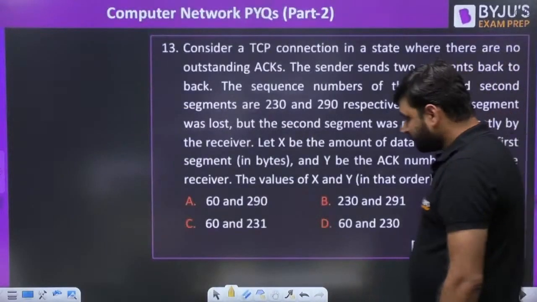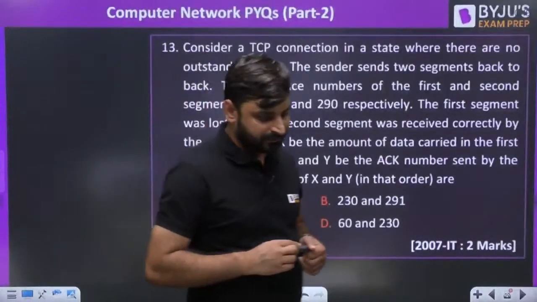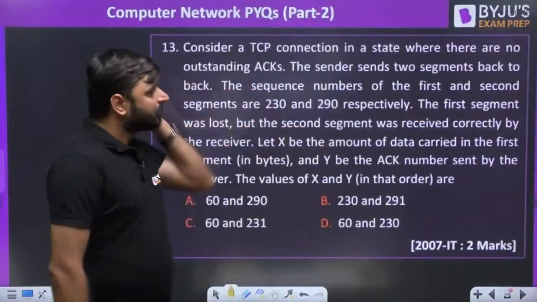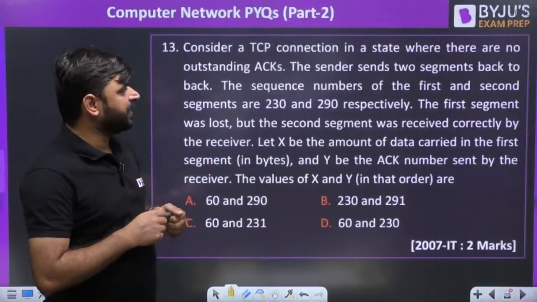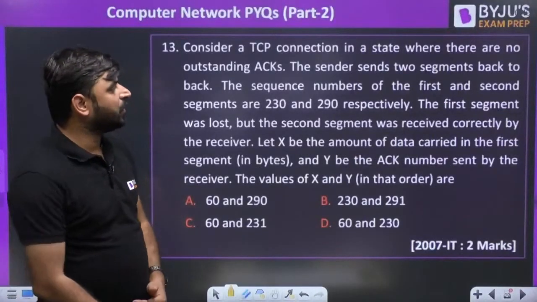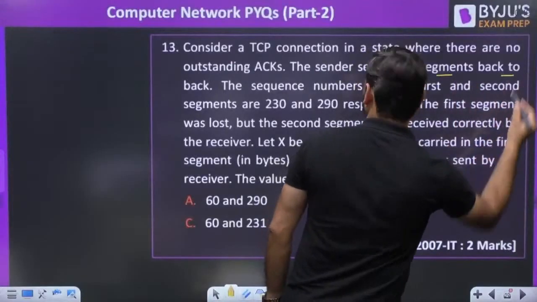Now, this is question number 13 that you can see. Consider a TCP connection in a state where there are no outstanding acknowledgements. The sender sends 2 segments back to back.